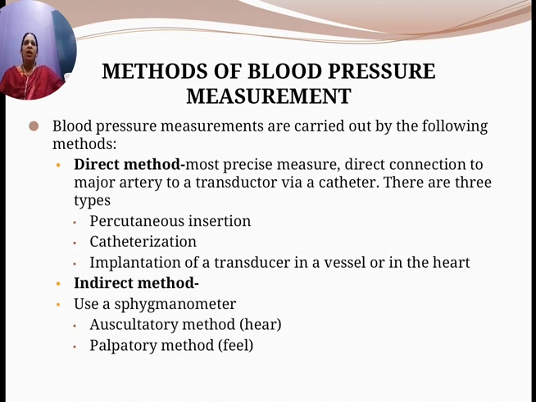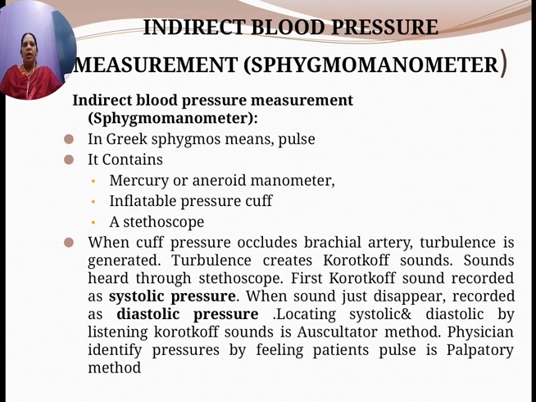With the sphygmomanometer, we use these two methods. The palpatory method requires a noise-free environment. The auscultatory method, where you are going to listen, cannot be used in a noisy environment. That is a disadvantage. So these are the two types of indirect methods. Coming to the indirect method of blood pressure measurement, we are going to study the sphygmomanometer.